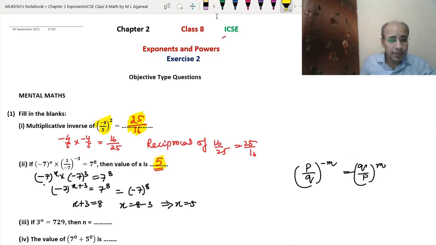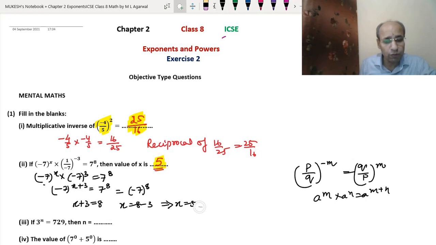Again, we have just used the rule in which we converted the negative exponent into the positive by reversing the number. Then we used the rule a^m × a^n = a^(m+n), so it became x + 3. But here we have an even exponent, so we can convert this positive base into the negative. So we converted this into (-7)^8. Now both bases are equal, and we have the equal sign between them, so the powers will also become equal. So we got x equal to 5.